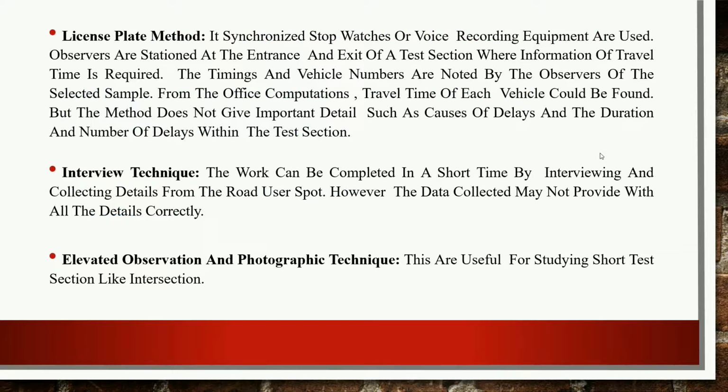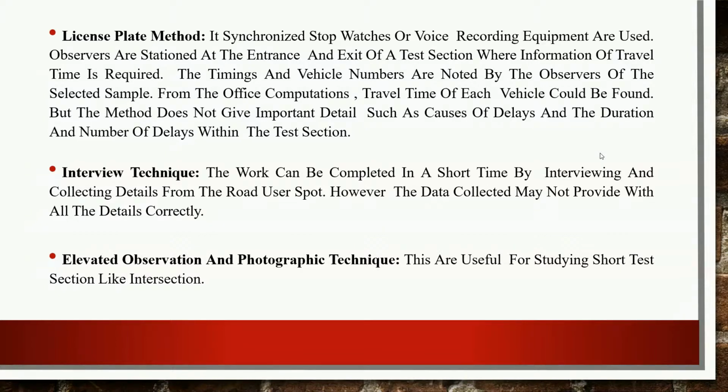So we know that there are various methods which may help us for the calculations of various speed. These methods are the license plate method, by using which we can calculate the various observations. Another is the interview technique method, and the third one is the elevated observation and photographic techniques.